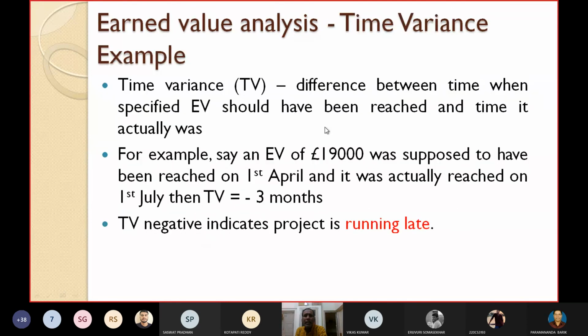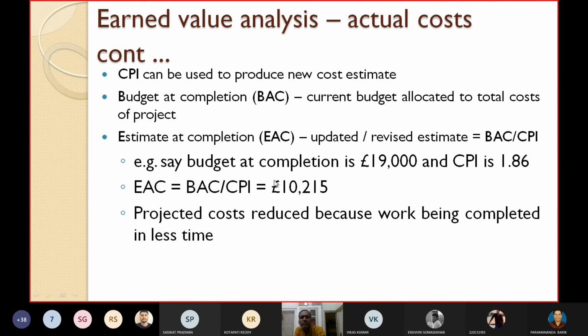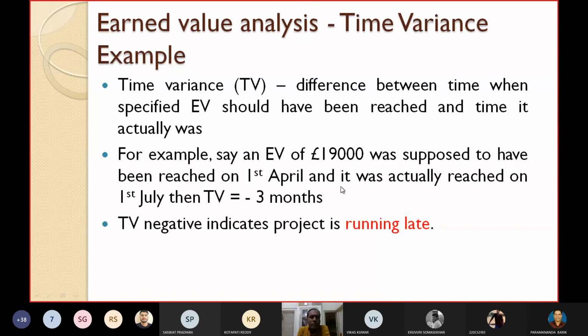Time variance you can similarly calculate. This is the difference between the time when a specified EV should have been reached and the time it actually was. For example, say an EV of 19,000 pounds was supposed to have been reached on 1st April, and it was actually reached on 1st July. Then TV is equal to how much? April minus July, so this is 3 months, and it is negative, minus 3 months. The negative sign indicates that the project is running late.